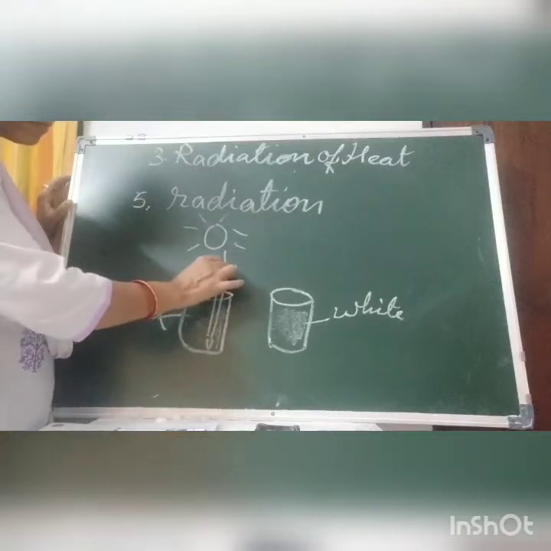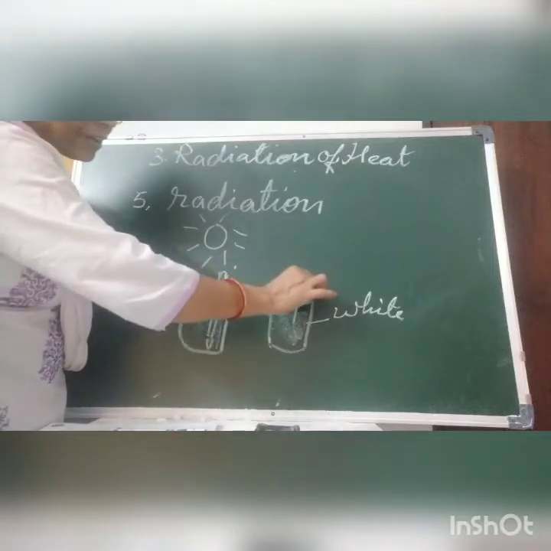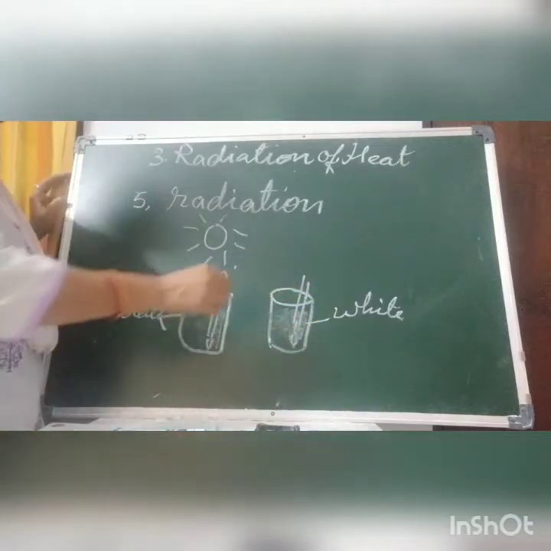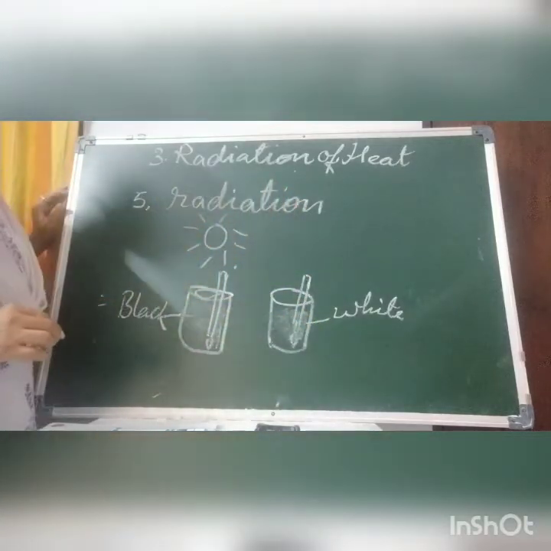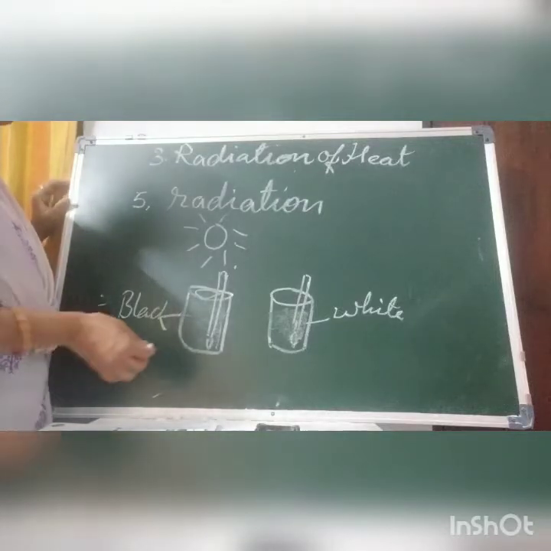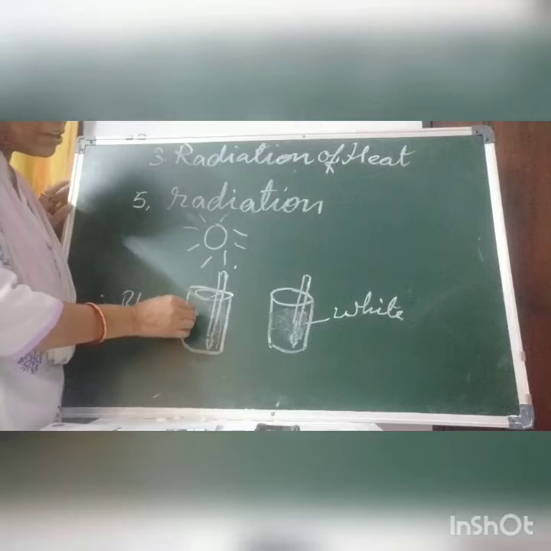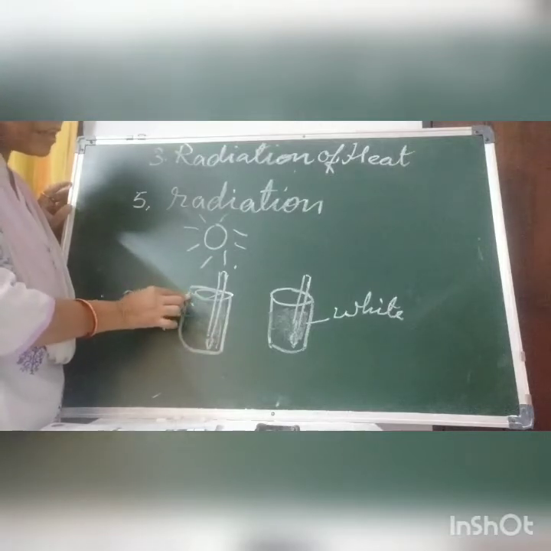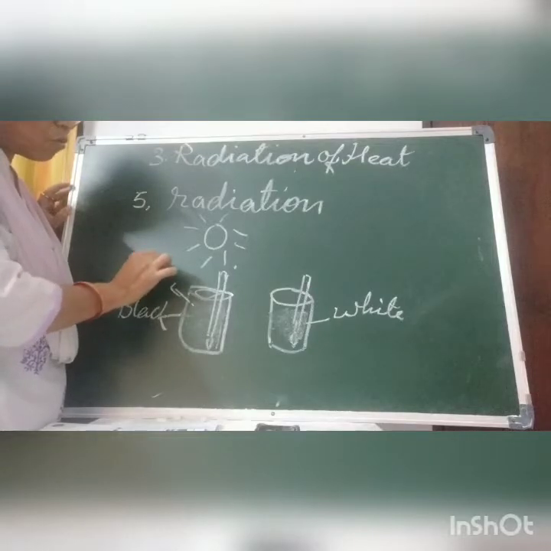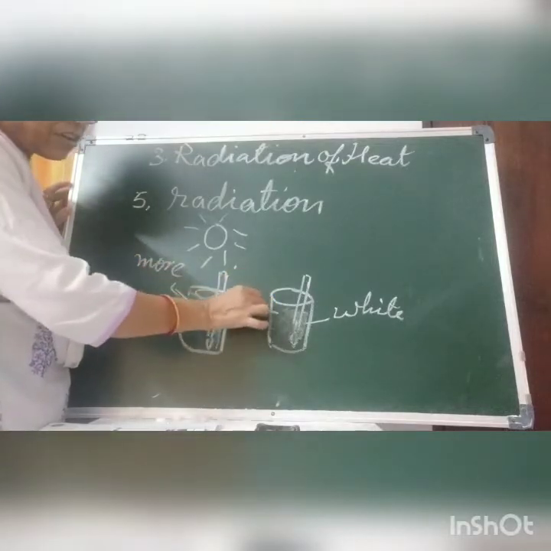Now leave them for a few hours in the sun. When we come back after 3 or 4 hours, we will find the temperature of the water in the black can is more than the temperature of the water in the white can.